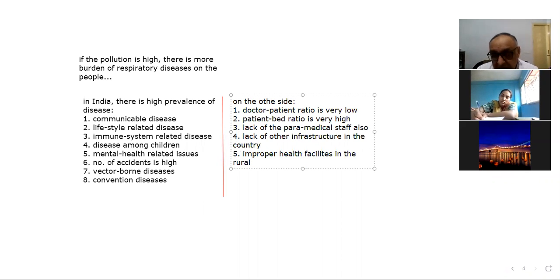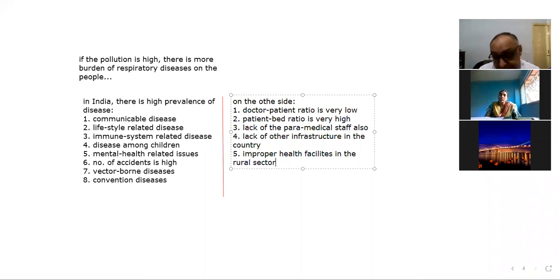You can add some statistics also with these things, okay? Statistics are available everywhere. Improper health facilities in the rural sector, okay? So these are the various issues, right?